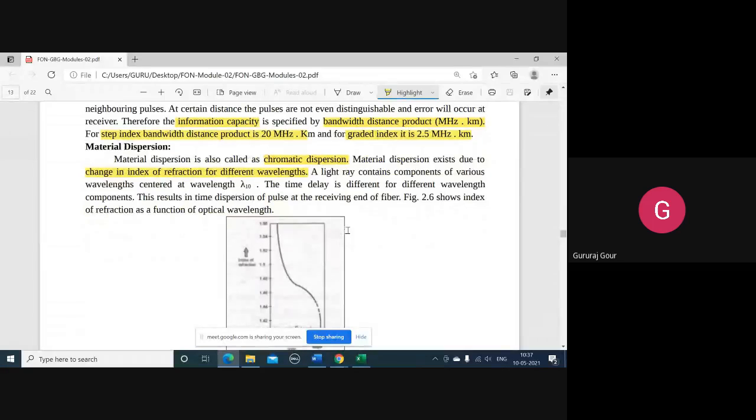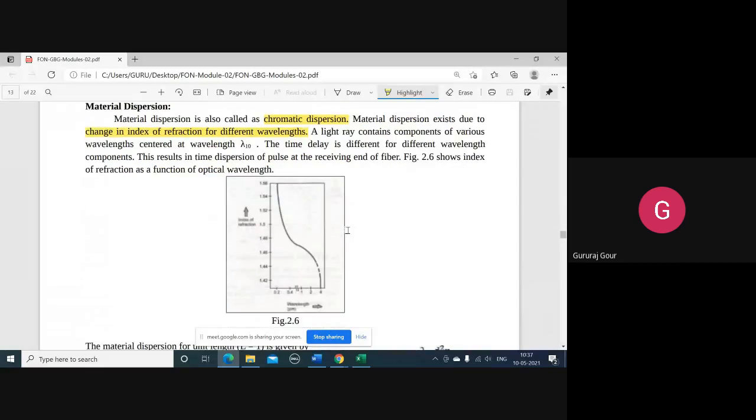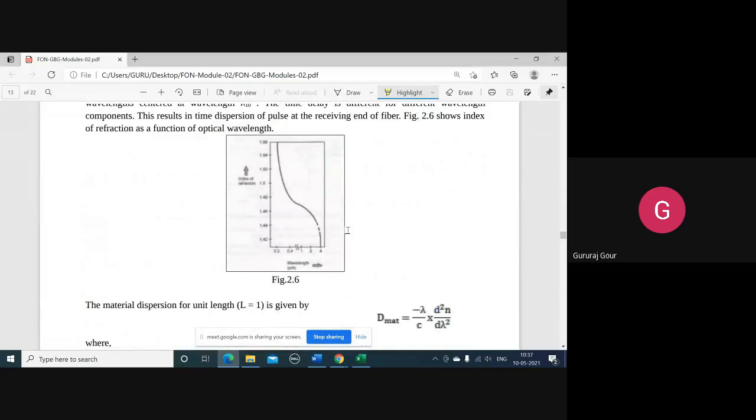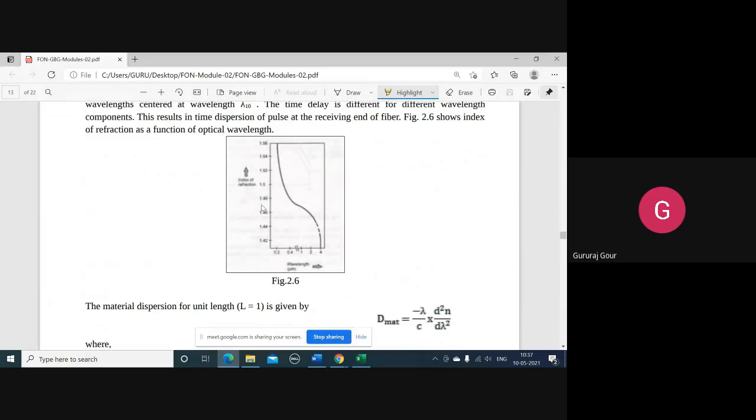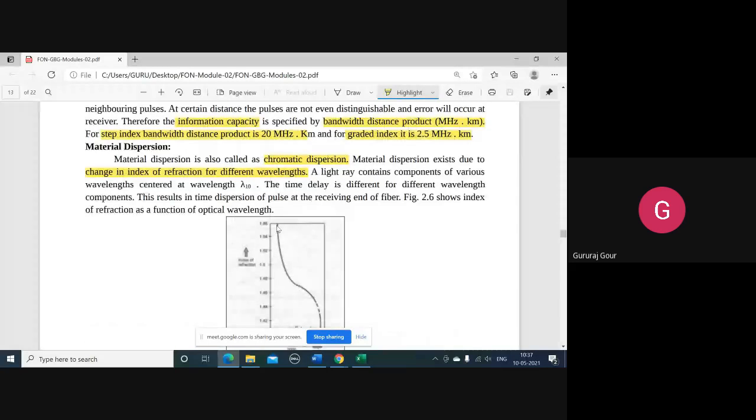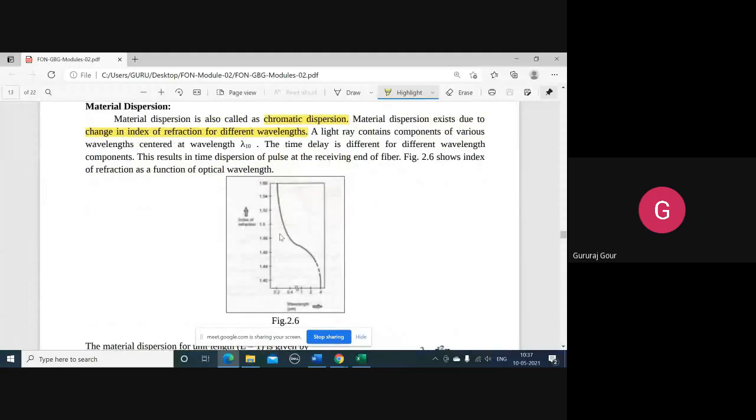So different wavelengths of the light will undergo different propagation. And you can see this graph here, as the wavelength increases, the index of refraction goes on decreasing.